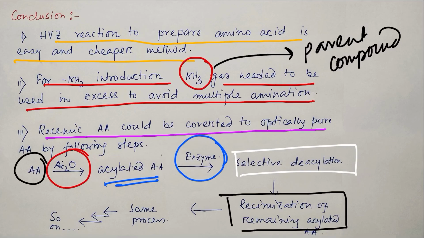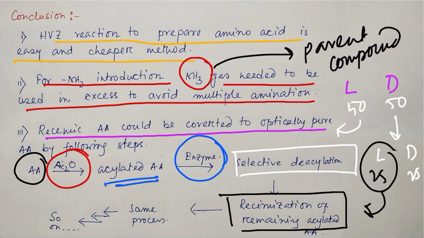What do I mean? For example, you have DL, and D and L initially at 50-50. Right now you have separated L, so there is D 50%, for example 50 molecules if you consider. Then this undergoes racemization, then it converts into L 25, and D 25. So in this way the L is again separated. So in this way the process goes on such that the cost becomes less. And second, if you think okay, let's throw away this 50%, where will you throw it? Everywhere there is an issue of pollution, so that is another problem. So that's why such selective processes are very important for industry.